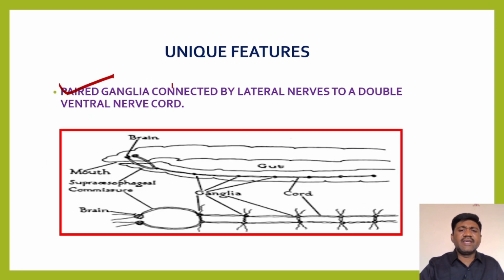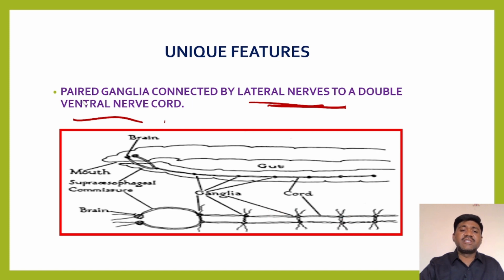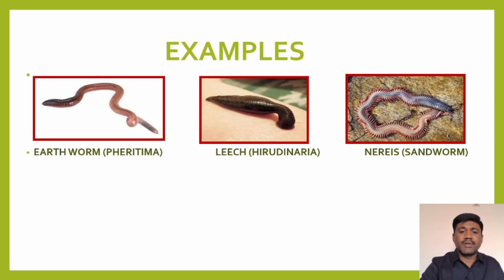Paired ganglia connected by lateral nerves to a double ventral nerve cord. Look at this, a double ventral nerve cord is there, and they are connected by paired ganglia. Each nerve cord has ganglia, and both ganglia are connected, right? So paired ganglia are connected by what? Lateral nerves to a double ventral nerve cord. So the nervous system is developed in these animals, we have to remember. Okay, a double ventral nerve cord is developed in these animals.